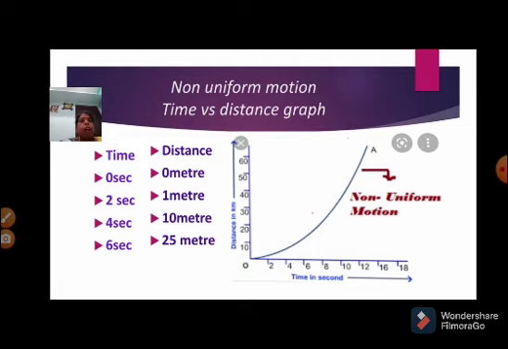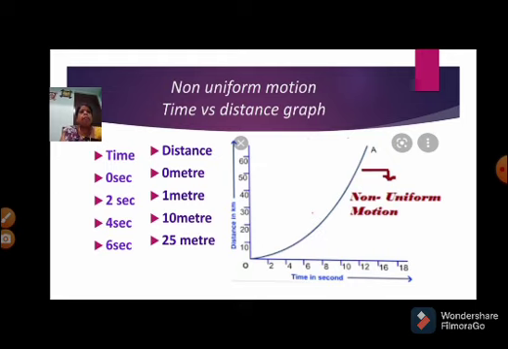If you draw the graph between distance and time, with the time values taken on the x-axis and the distance values on the y-axis, we can observe the graph will be a curved shape.